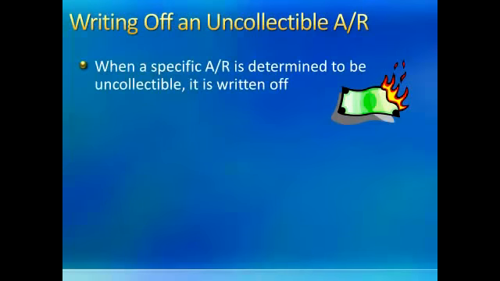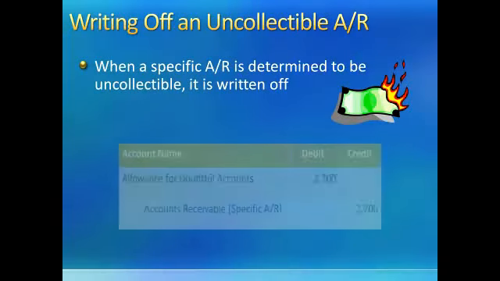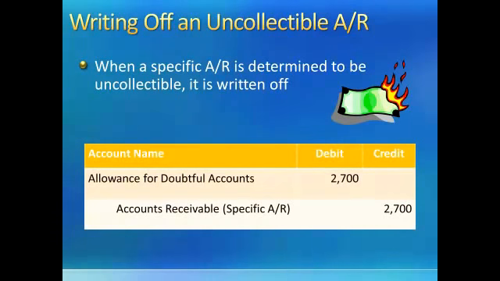When we write off an uncollectible accounts receivable, this is when we determine that a specific customer will not pay us and we decide to write that customer off. That means we're no longer going to keep this customer on our records in accounts receivable. When we do this, we debit the allowance for doubtful accounts and credit accounts receivable. By debiting the allowance for doubtful accounts, we're lowering the allowance. By crediting accounts receivable, we're lowering accounts receivable.